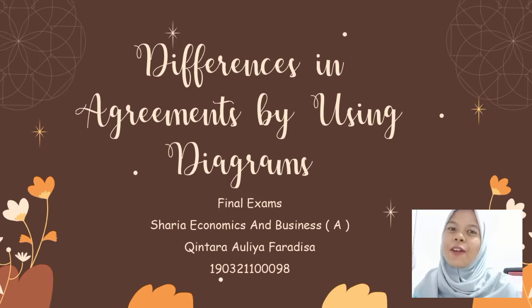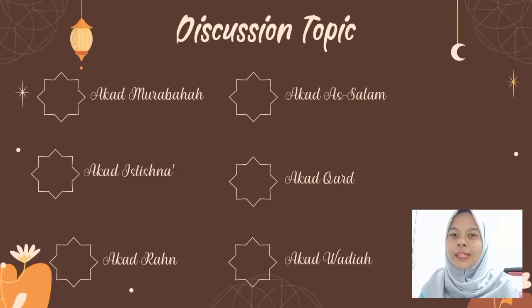My name is Qintara Auliya Faradisa with student ID number 098 from Agribisnis study program. Now, this video I made to fulfill my final semester exam assignment for Sharia Business Economic course with tutor Mrs. Novidiana Badru Tamami. Here, I will explain the differences between several types of contract using diagrams. The contracts in question are murabahah, salam, istisna, qard, rahn, and wadi'ah contract.